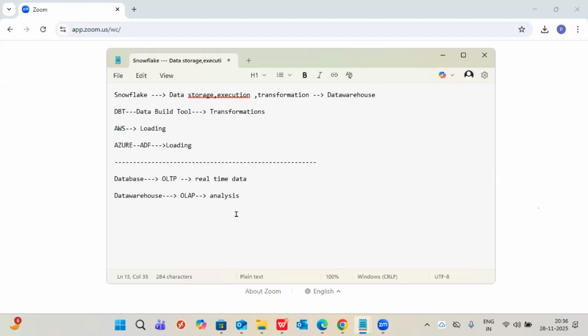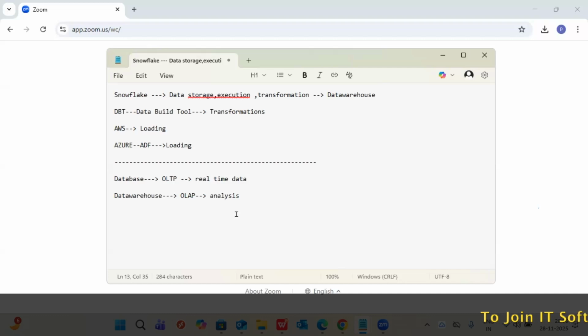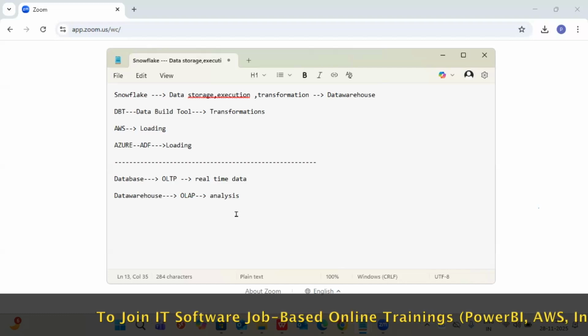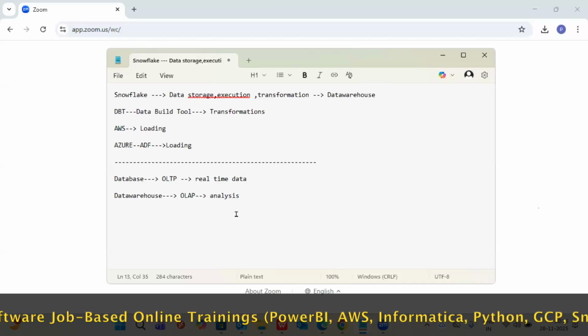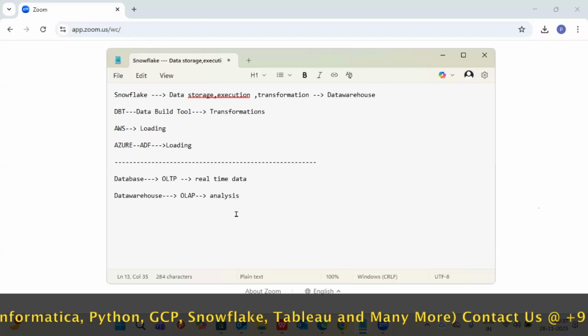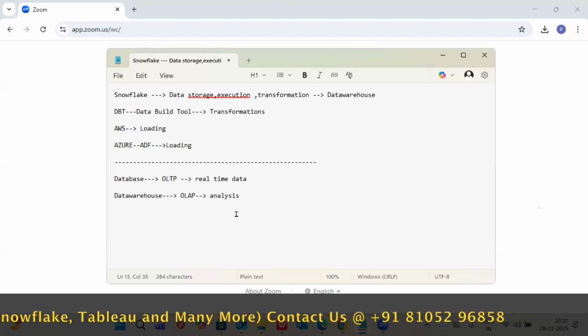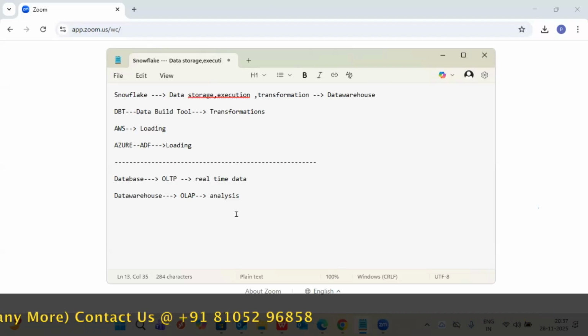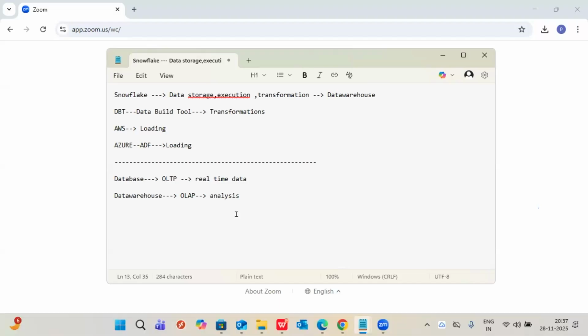In that process, what is happening here? Analysis is very important for business. For example, previously, if you went to a shop, customers used to ask for something based on their regular requirement, and the shopkeepers used to bring the products. Sometimes they used to introduce a new product to the customers, saying try it. That kind of business used to happen. But now, nothing like that. Analysis is very important. Because of analysis only, we understand what the customer is liking. At the same time, because of analysis only, we can promote our product also.